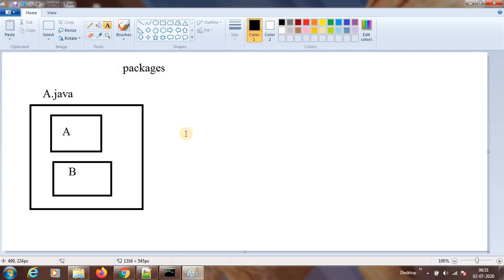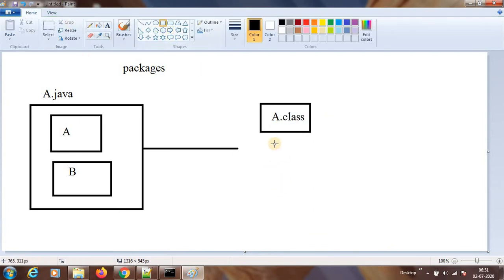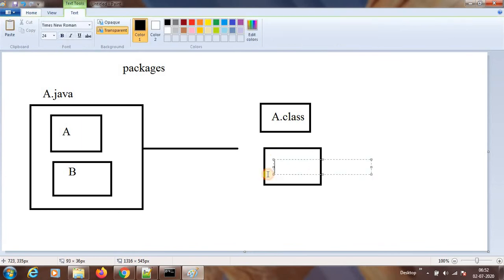Now if I compile this a.java, what will be the output, guys? Think. It will generate two dot class files: A dot class and then the other file, B dot class.